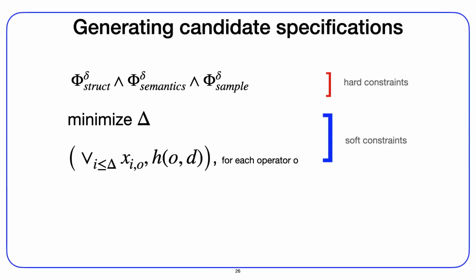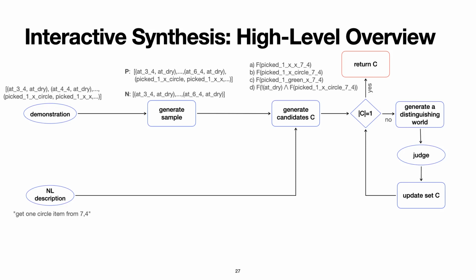Every time we ask a solver for a model of the problem, we get one candidate LTL specification. In our running example, we get 4 candidates. How many candidates we get is again determined by a hyperparameter of the algorithm. The first 3 candidates correspond to eventually picking up an item described by different attributes, and the 4th one requires that the robot first steps into the water and then picks up a circle.